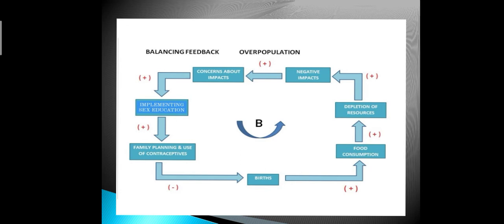Balancing feedback: overpopulation, births, food consumption, depletion of resources, negative impacts, concerns about impacts, implementing sex education, one of the keys to reduce rising population, and it can also reduce teenage pregnancy, because nowadays teenagers have gone through lots of sexual activity. Family planning and use of contraceptives are also one of the keys to reduce birth rates.